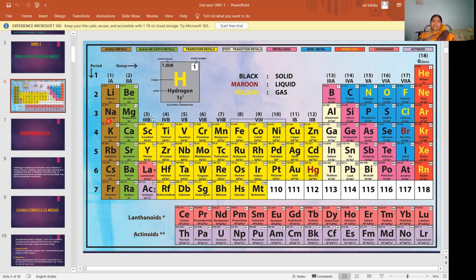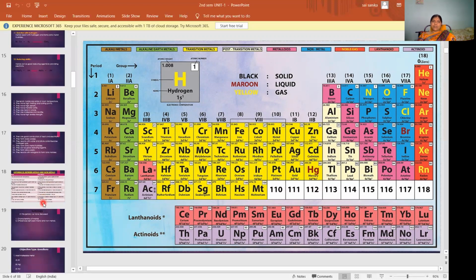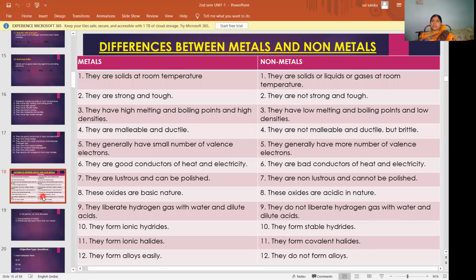So if you take metals, a small number of valence electrons will be present, whereas in non-metals a large number of valence electrons will be present. You understood? If you know the configuration, you will understand. Already we studied configuration in the first semester, in the first unit. So metals have a small number of valence electrons, whereas non-metals have more.